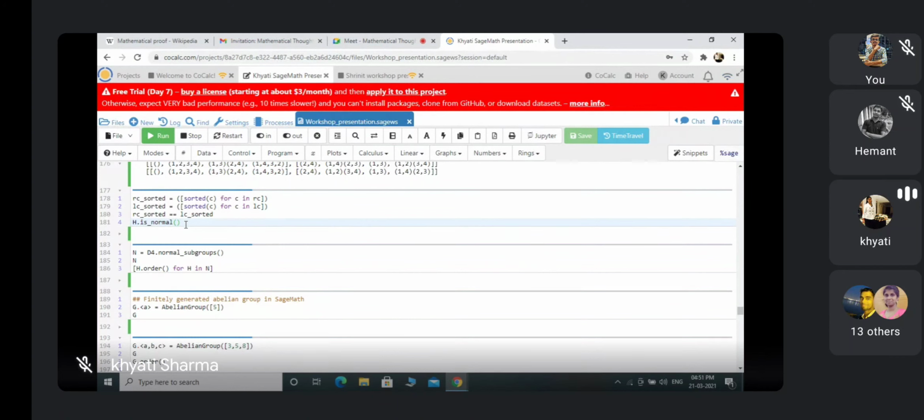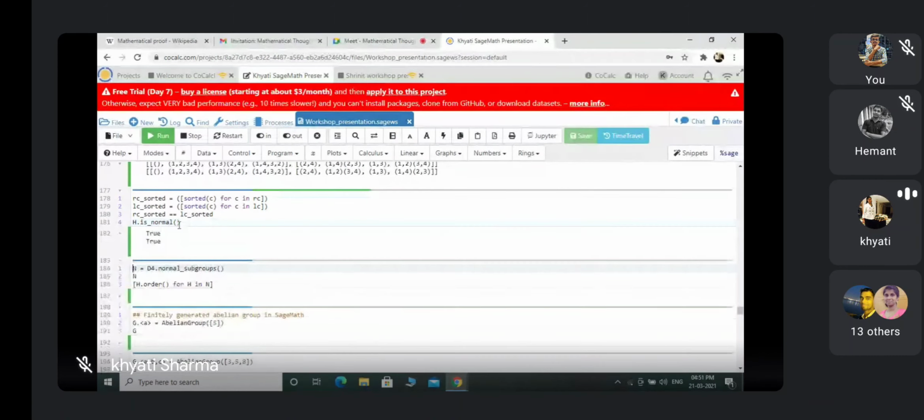It is true or false. So now I'm checking whether it's normal or not. So yeah, true. So we are done with this command only. If the right coset list is equal to the left coset list, then the subgroup is normal. But I want to check by the command h dot is normal, so it's also true. So these are the commands for the cosets.